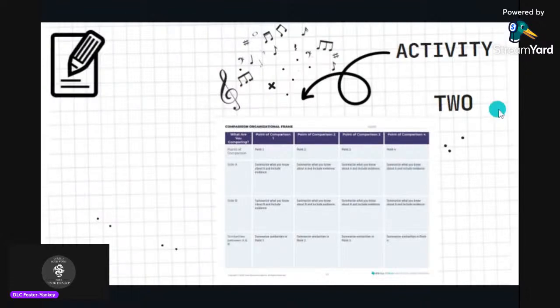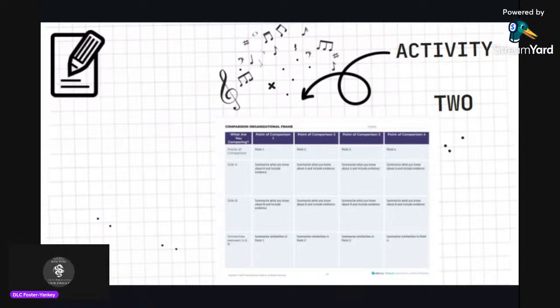In Activity 2, students work in small groups using the comparison organizational frame to compare Hamilton and Washington's relationship in the musical to the excerpt from Hamilton Becomes Secretary of the Treasury from Chernow's Alexander Hamilton, and the letter to Alexander Hamilton from George Washington dated February 2nd, 1795.